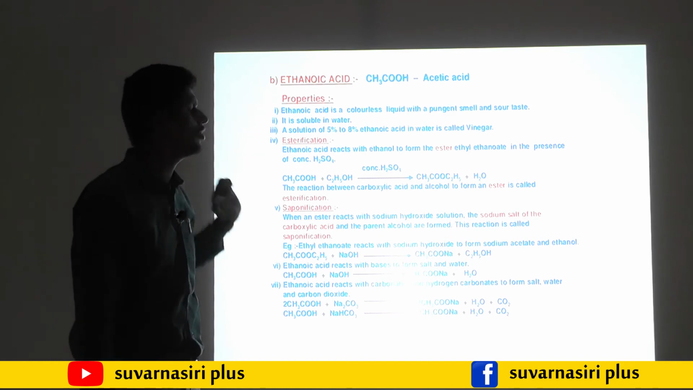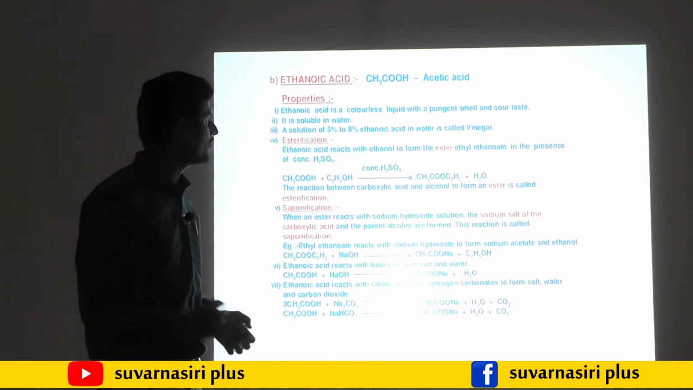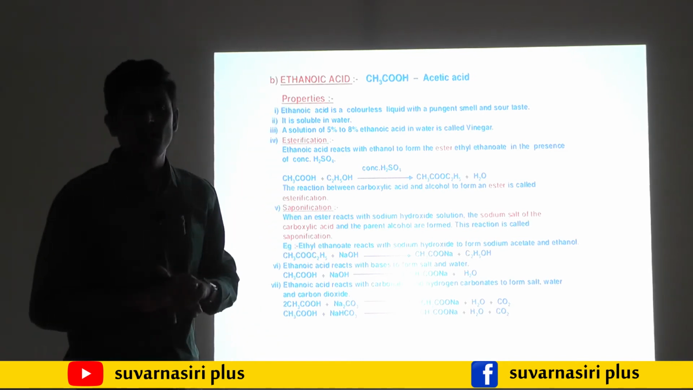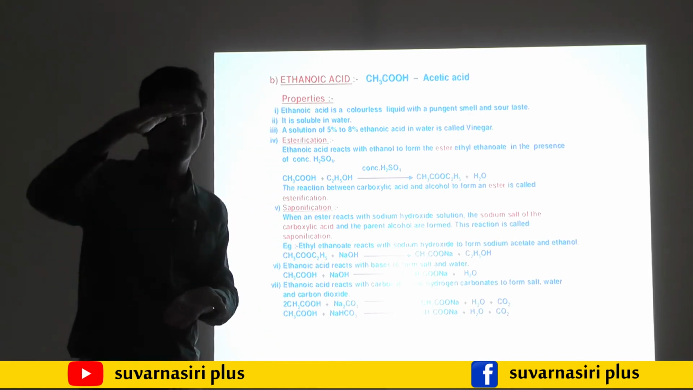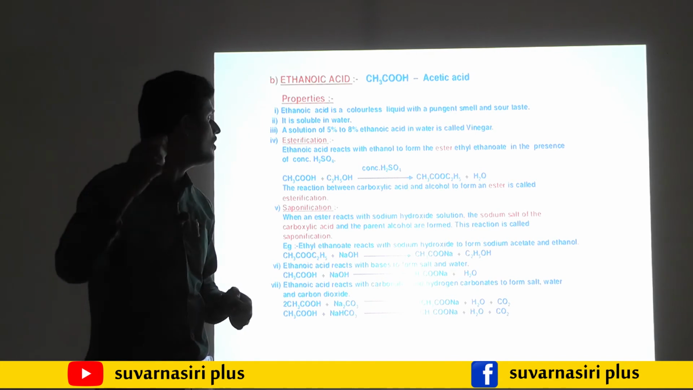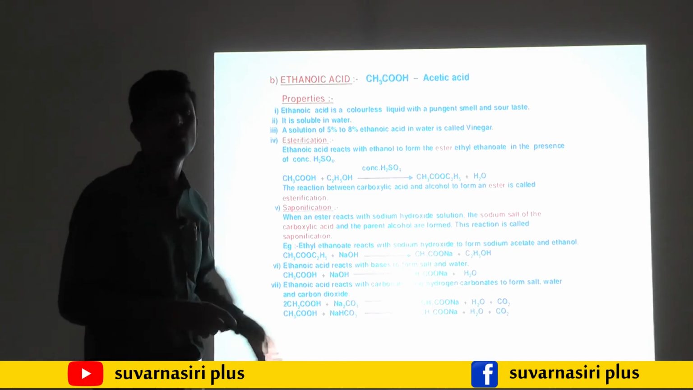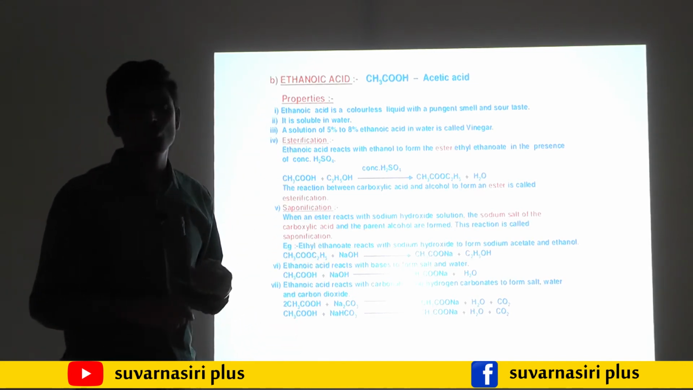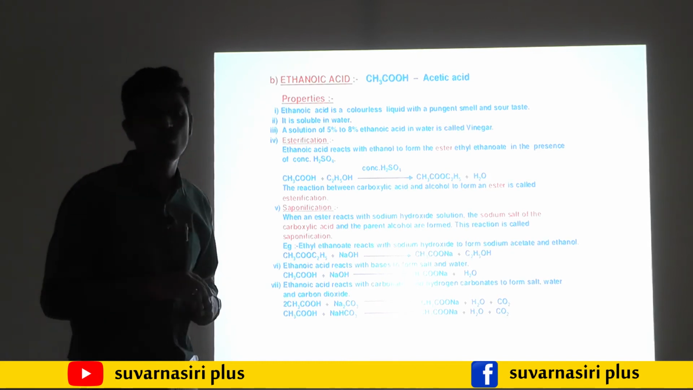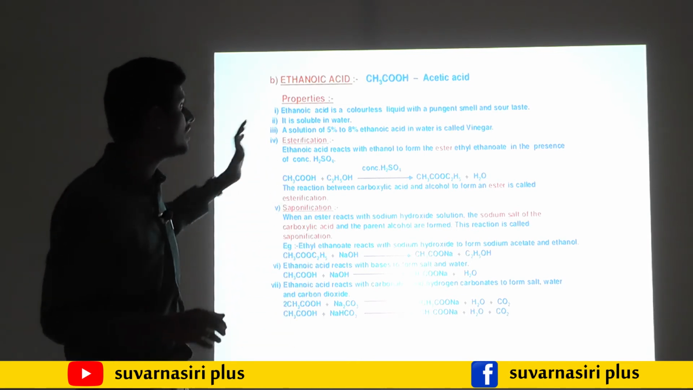Then second, it is soluble in water like ethanol. Ethanoic acid is also easily soluble in water. Then third, if you take 5 to 8% of ethanoic acid or acetic acid, that solution is known as vinegar. In 1 liter of water, if you add 50 to 80 ml of ethanoic acid, that is 5 to 8%, then that solution is known as vinegar. It gives a sour taste to food. Vinegar is used in our day-to-day life, especially in the kitchen.